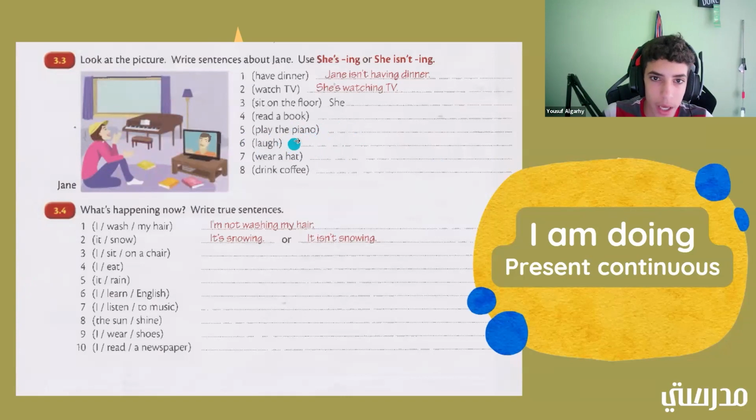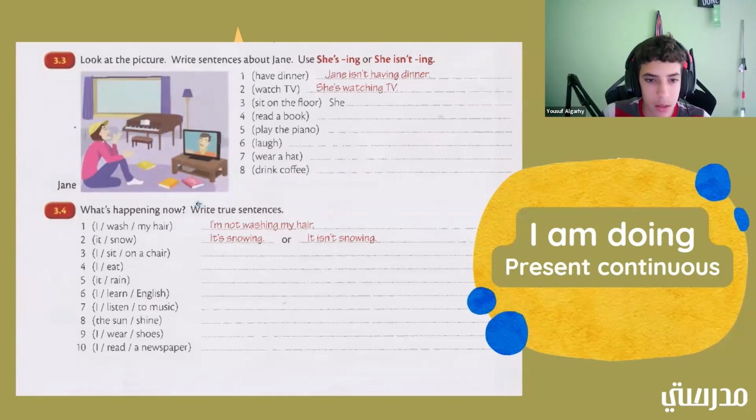Good job. Okay. So wear a hat. Is Jane wearing a hat? Do you guys see a hat on Jane's head? Yes. All right. So what would the sentence be? She is wearing a hat. Good job. Okay, now for the last one, drink coffee. Okay, so is Jane drinking coffee? Jane is not drinking coffee. Good job. So what would the sentence be? She isn't drinking coffee. All right, great. Let's go ahead and move on to the next exercise now.